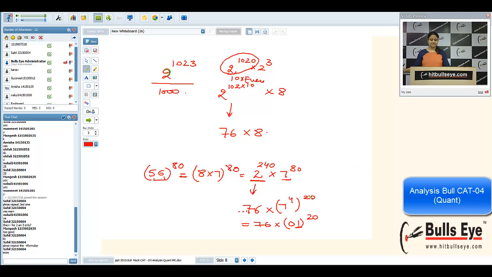Third one we were discussing, and you can see 1 raised to power anything is 1 always. That's why, what is the answer in this case? It will be 76.